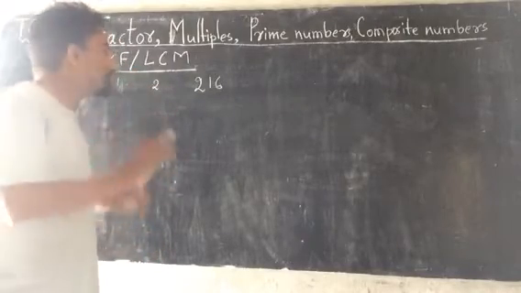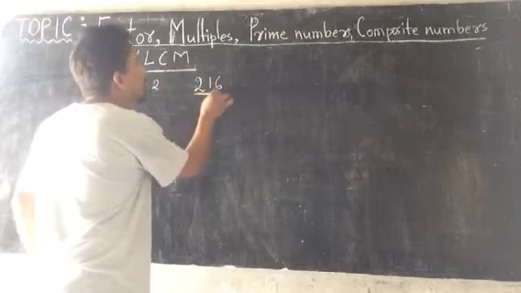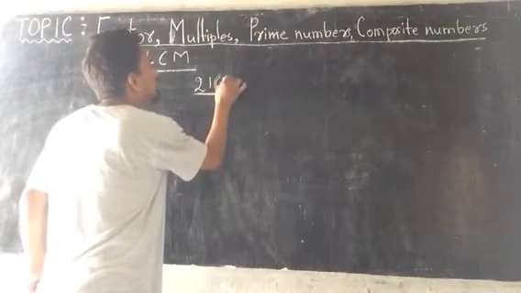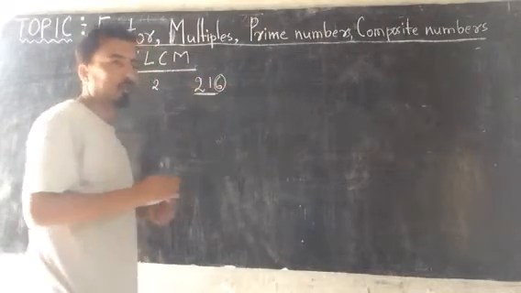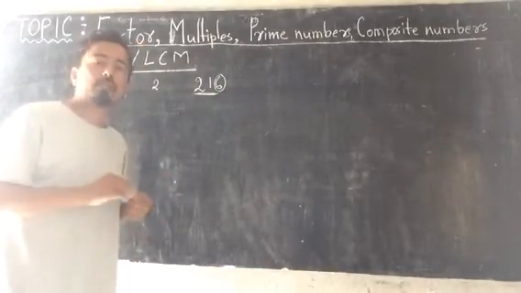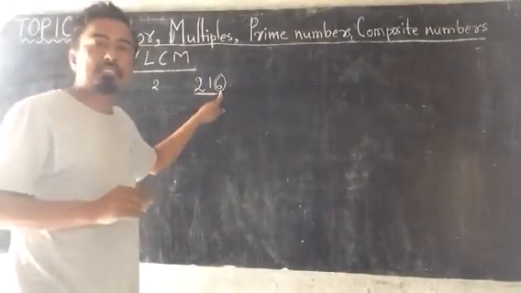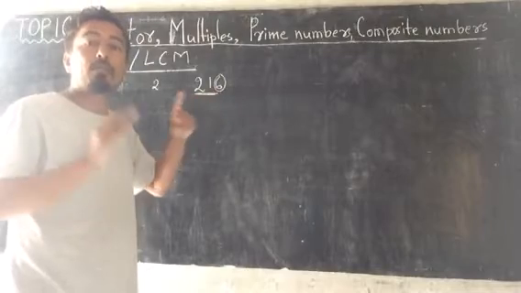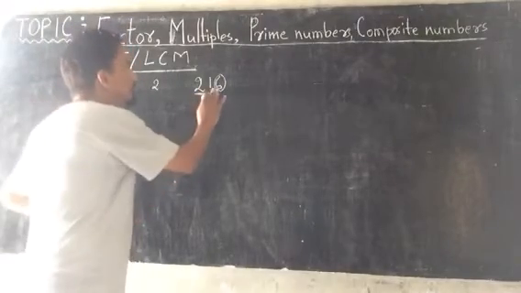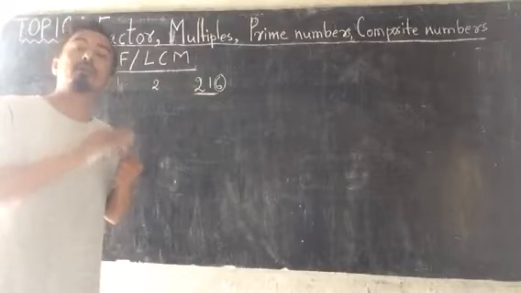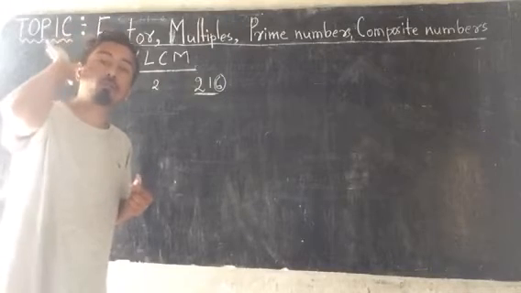For this, very simple. In a number you have to see the last or unit digit. If the unit digit is an even number, now you have to learn even numbers also. What is an even number?